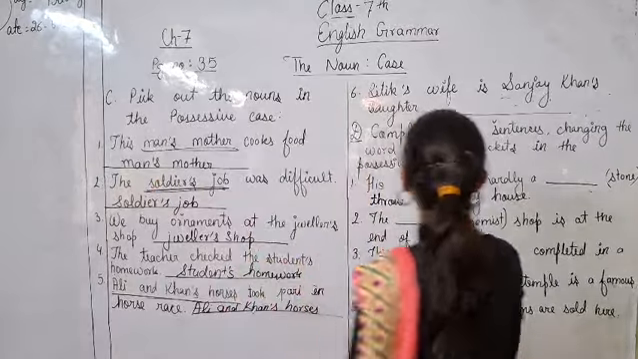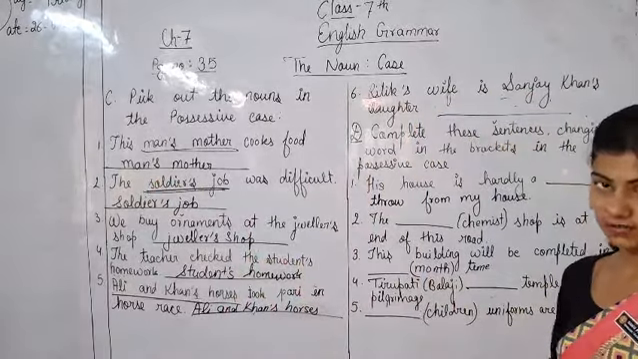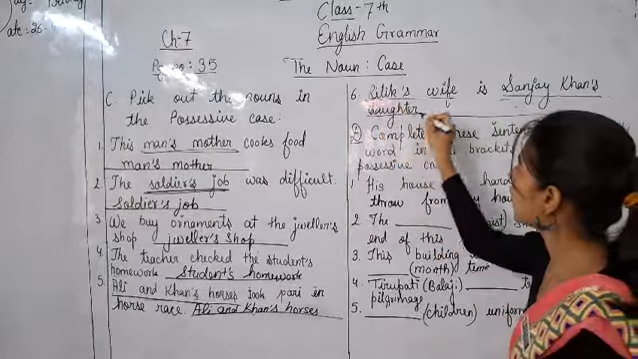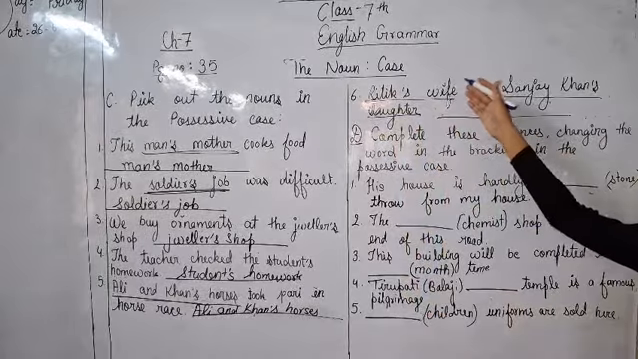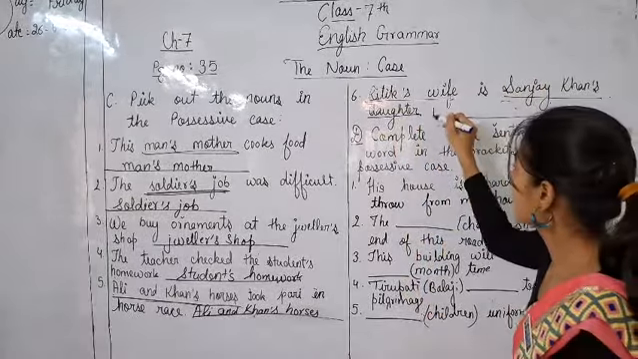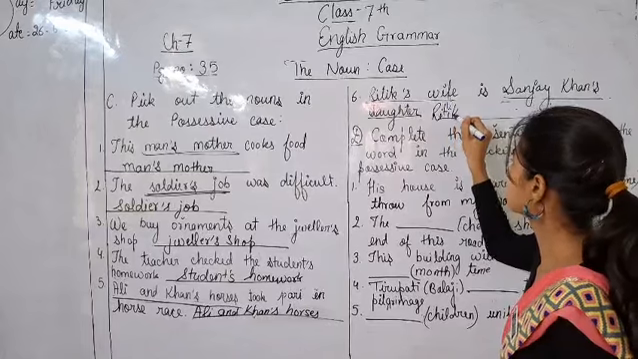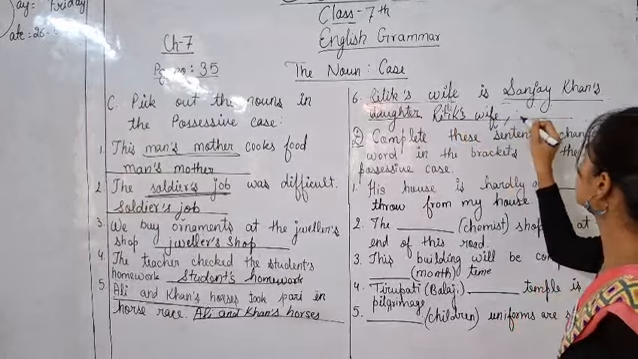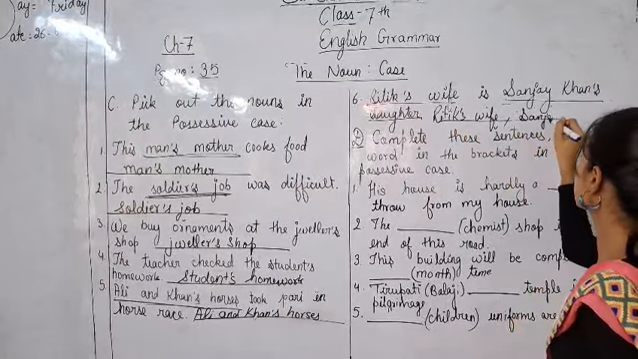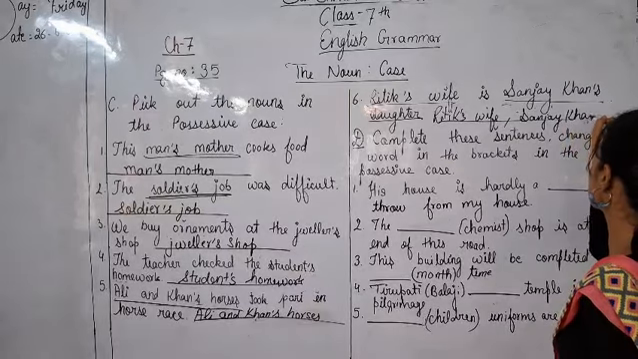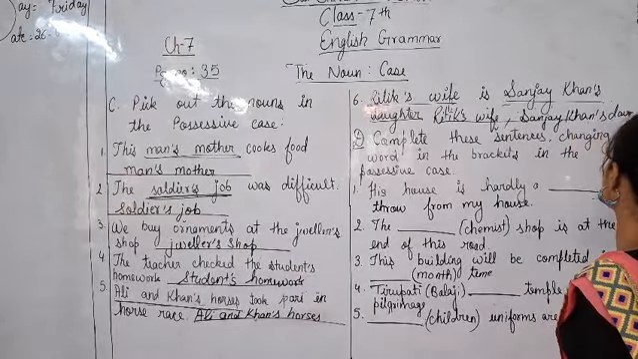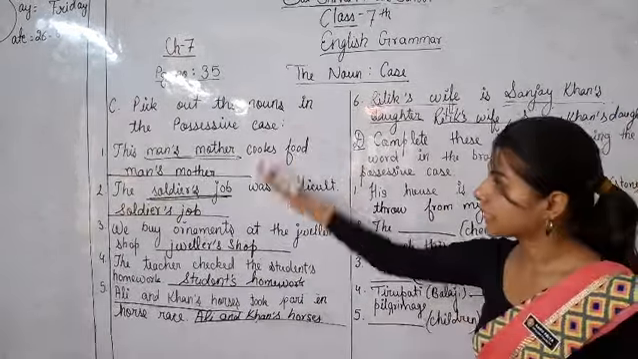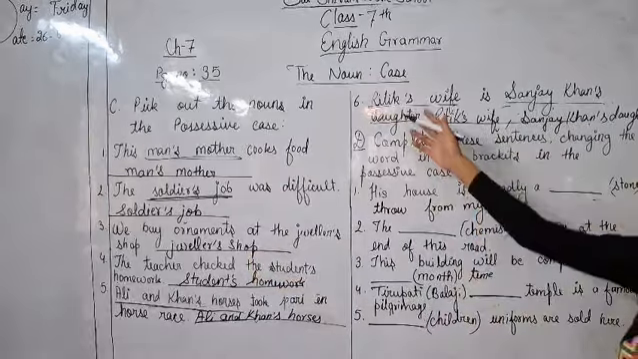Now next, Ritik's wife is Sanjay Khan's daughter. Whose wife? Ritik's wife is Sanjay Khan's daughter. So both the nouns are in possessive case. Ritik's wife and Sanjay Khan's daughter. Now we have completed this exercise C. Now come to exercise D.